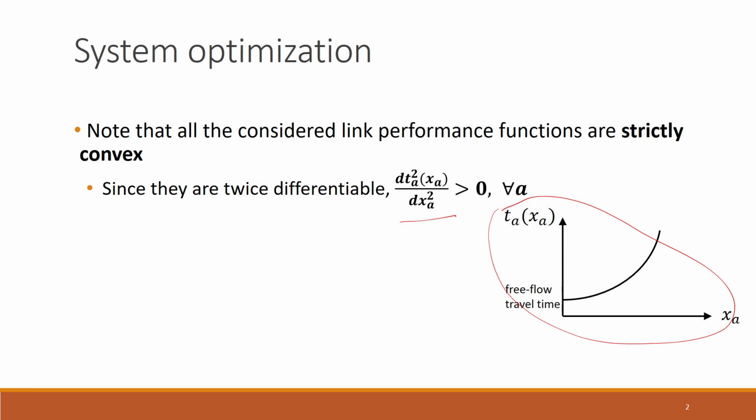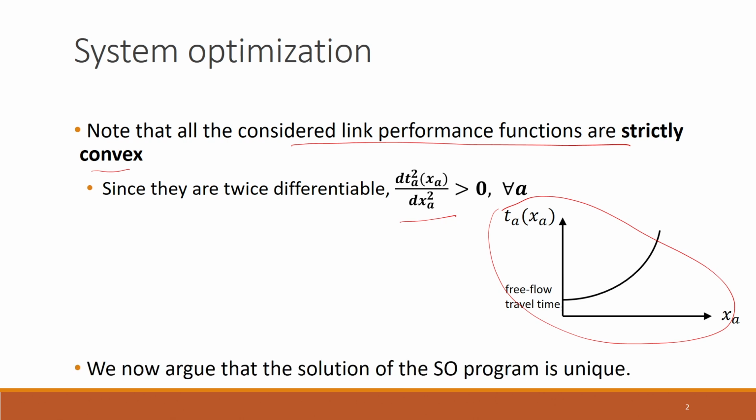Now, this is the third assumption that we are making related to the link performance functions. We will see how this will be useful while ensuring that the solution obtained from the system optimization first order conditions is in fact the optimum solution.